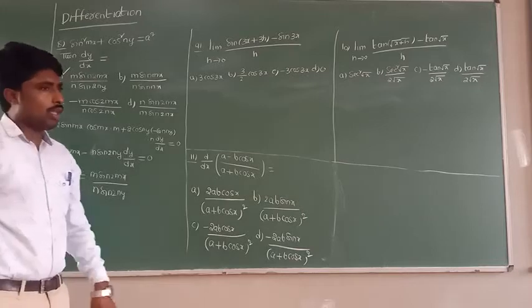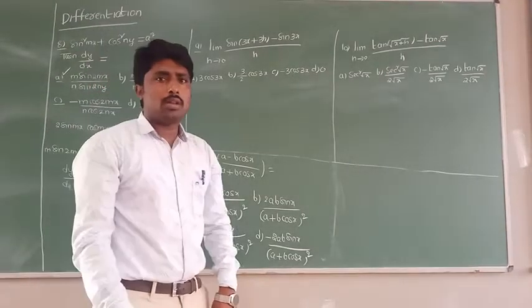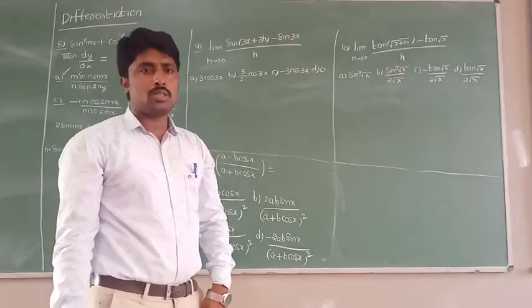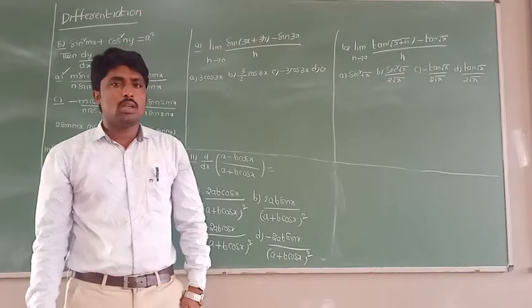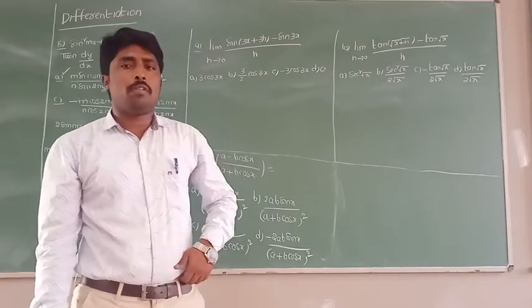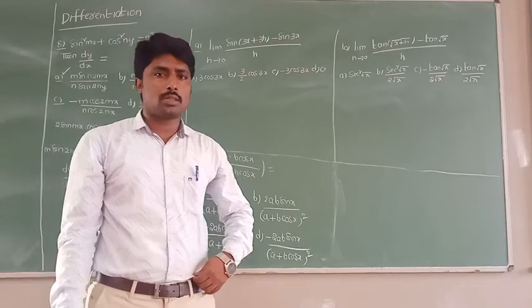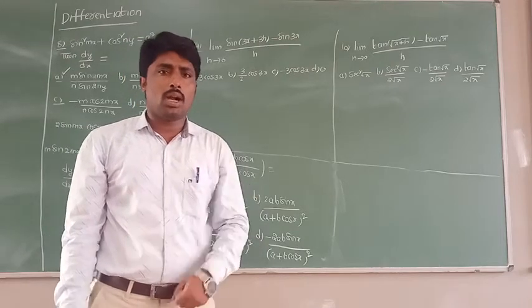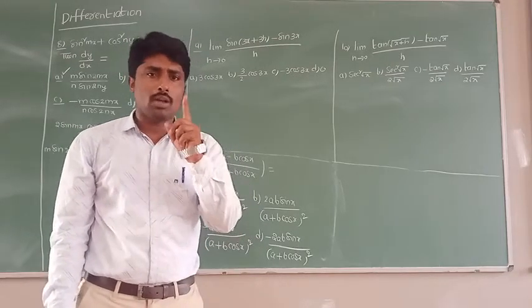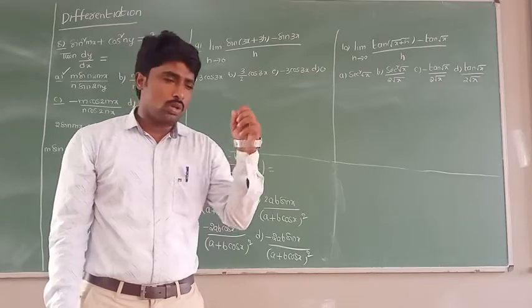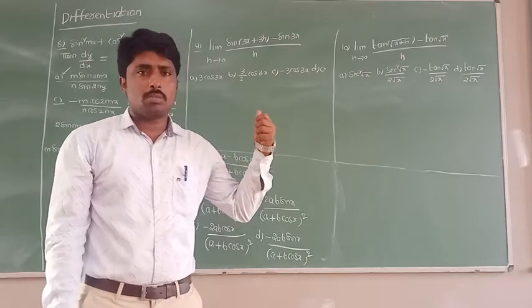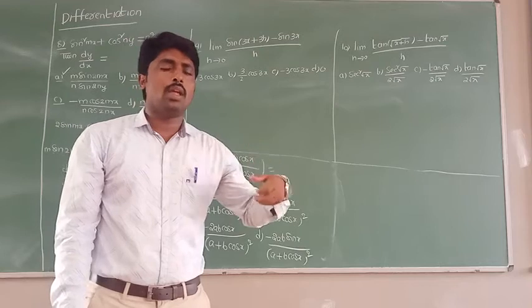Now all of you see here. You need to recall the first principle derivative formula. What is the first principle derivative formula? Limit h tends to 0, f of x plus h minus f of x by h, which is nothing but one time differentiation of a function. All of you understand? The first principle derivative is nothing but differentiation of a function at any point.